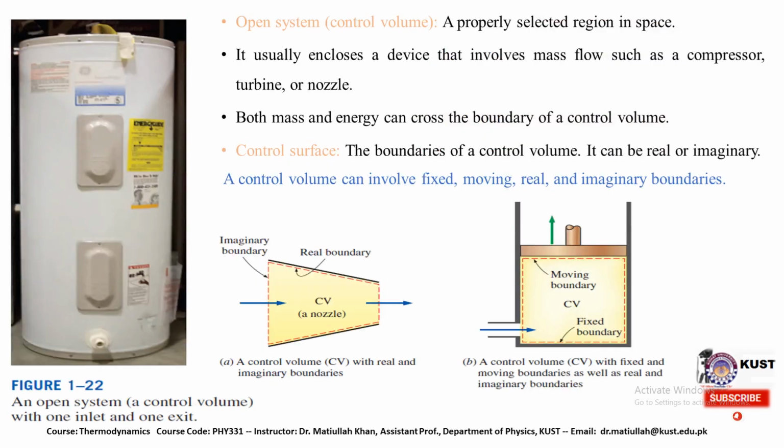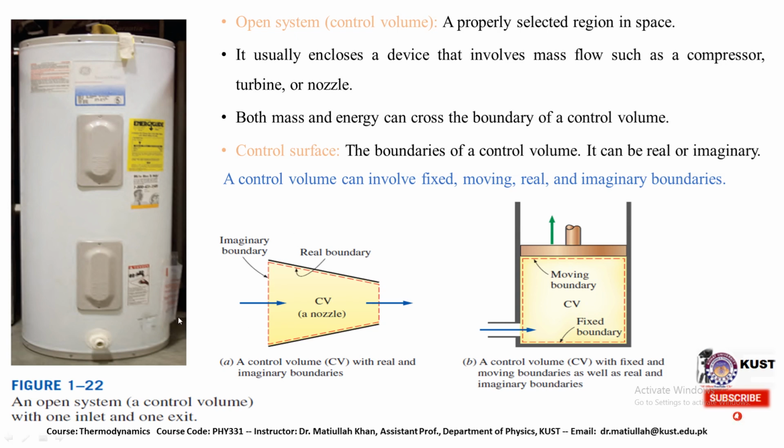We have the open system as well, where there is a control volume, a properly selected region in space. It usually encloses devices that involve mass flow, such as a compressor, turbine, or nozzle. So both mass and energy can cross the boundary of a control volume. So this is a simple example of the open system, and the control surface is the boundary of a control volume. It can be real or imaginary. So a control volume can involve fixed, moving, real and imaginary boundaries as well.